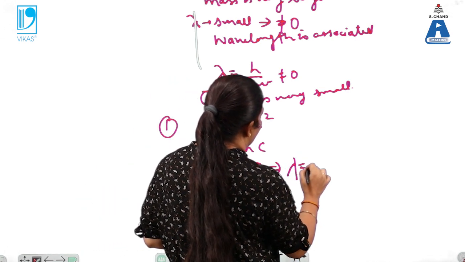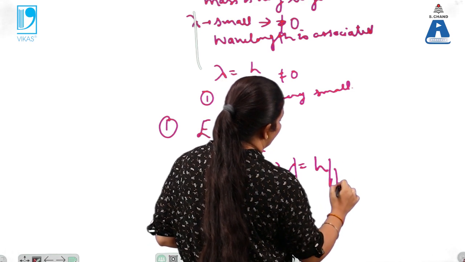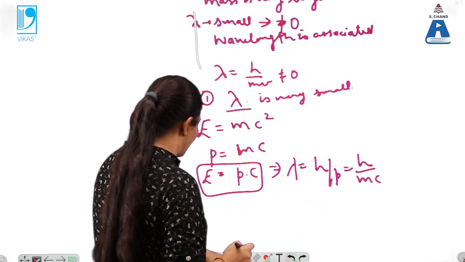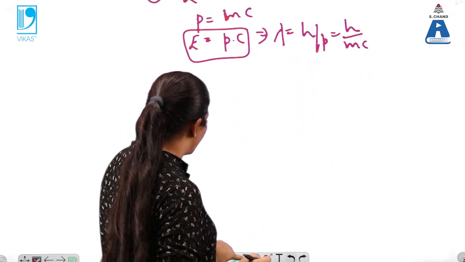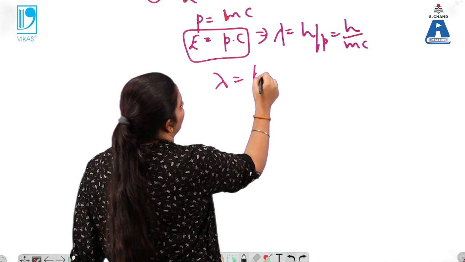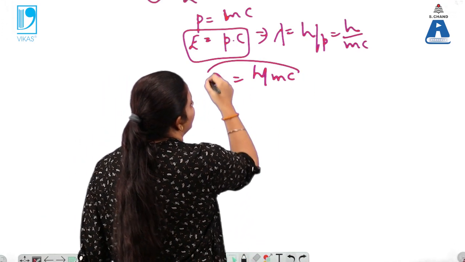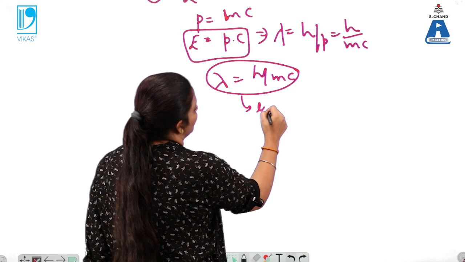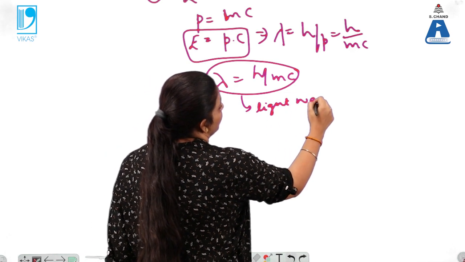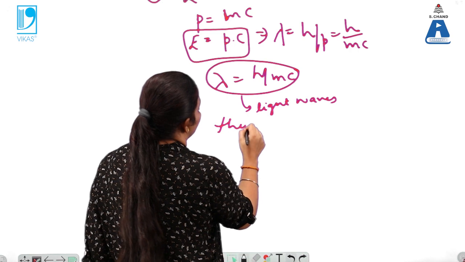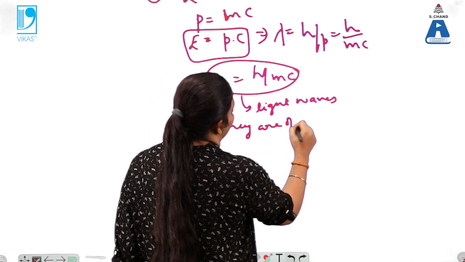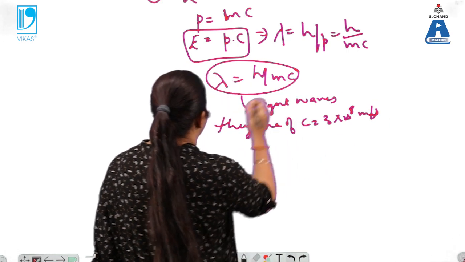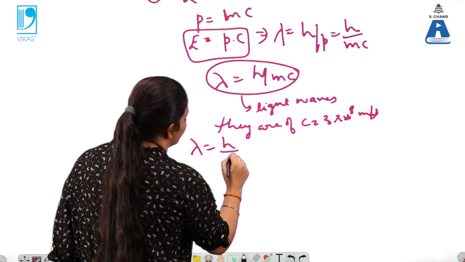Now we will get lambda equals H by P, that is equals to H by M into C. So this is lambda, the wavelength. That means in case of light or the electromagnetic waves, we get lambda equals H by M into C, because we know that light waves move with the velocity of light, that is C, which is 3 into 10 raised to the power 8 meters per second. So lambda equals H by P.